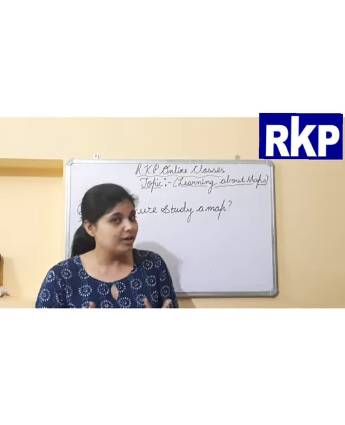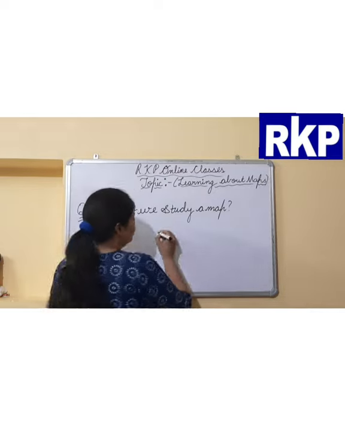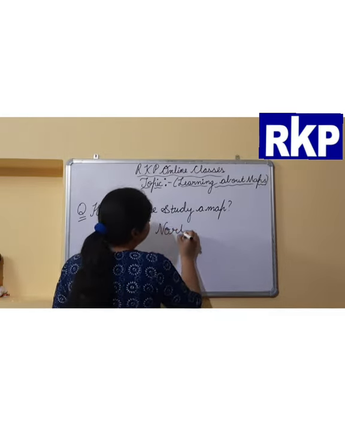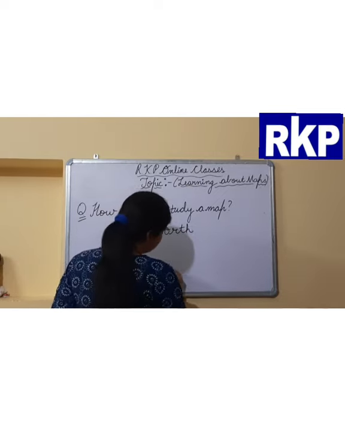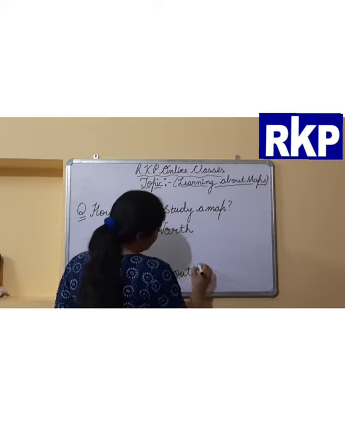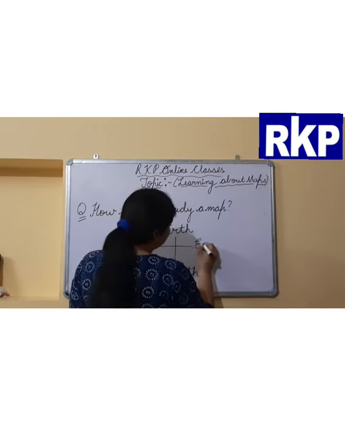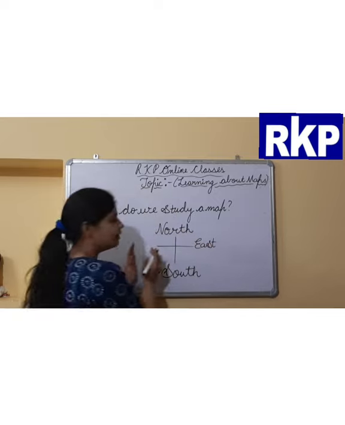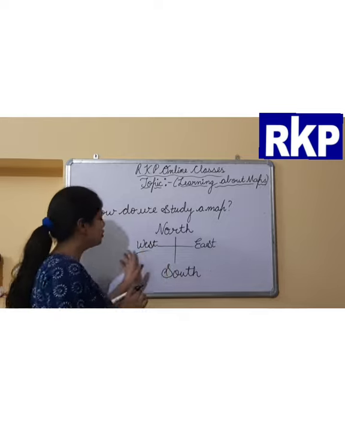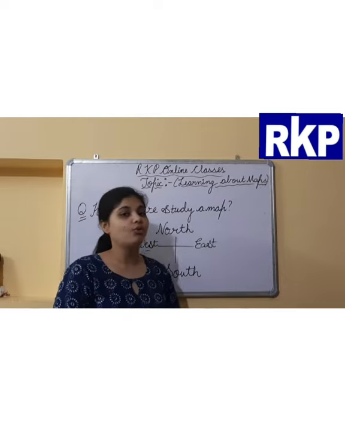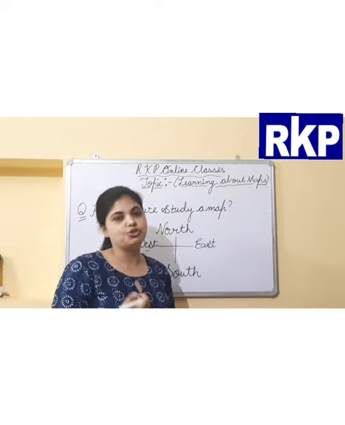As you all are aware, there are 4 main directions. The top portion is denoted by north. The bottom is denoted by south. The right is denoted by east, and the left is denoted by west. But if you want to remember these 4 sides, north, south, east, west, there is a trick to remember.